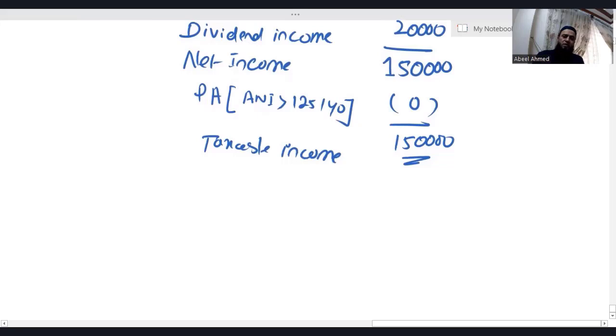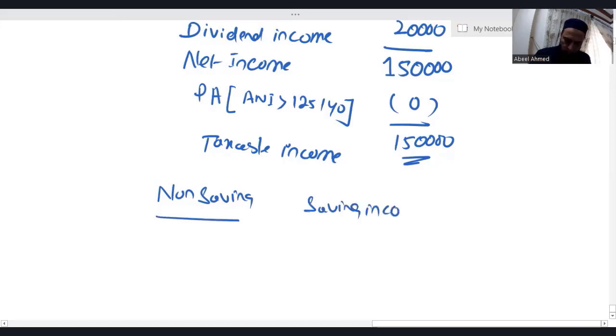Obviously, first we have to tax non-saving, then saving, and finally dividend. Non-saving, saving income, dividend income, and total.